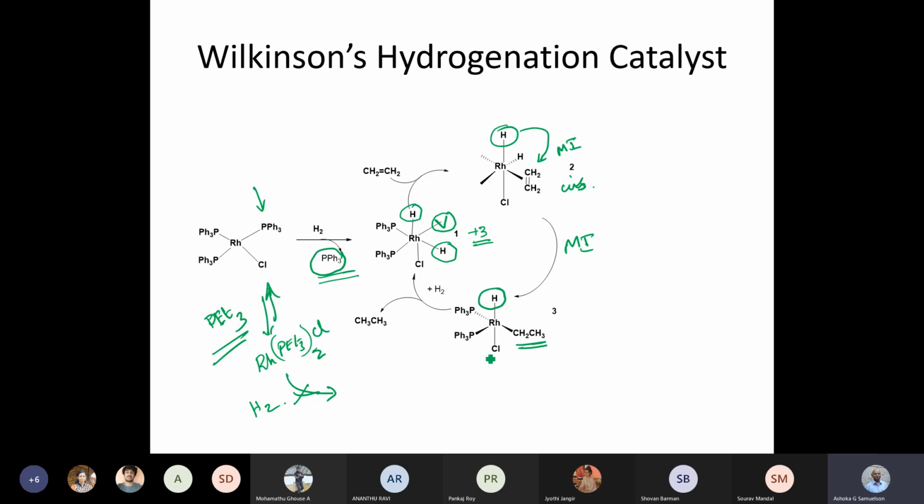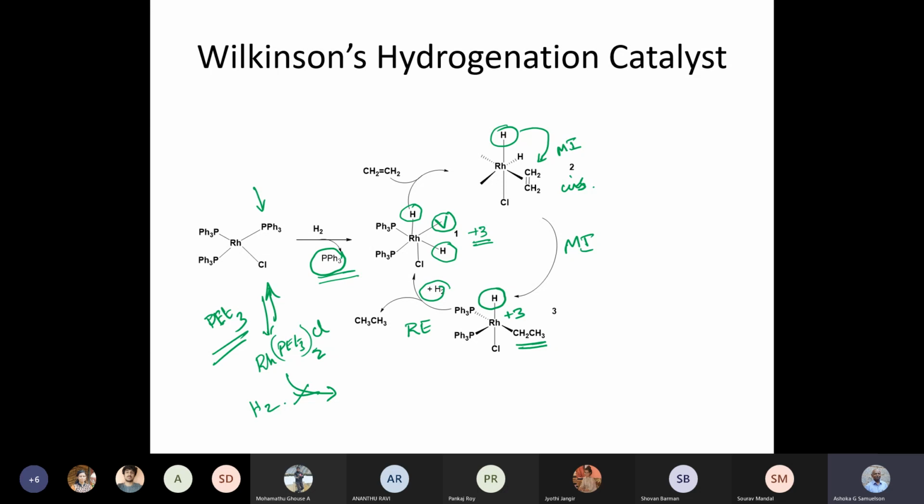This is of course set up to do reductive elimination, and so the rhodium, which is +3 here, comes back to rhodium +1, and then oxidative addition gives you back the catalytically active species, ready for another hydrogenation reaction.